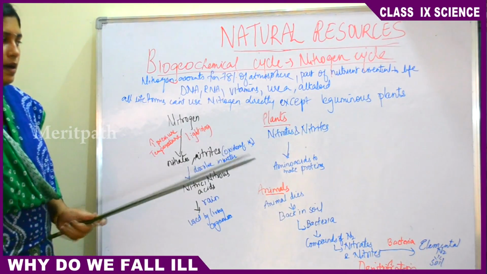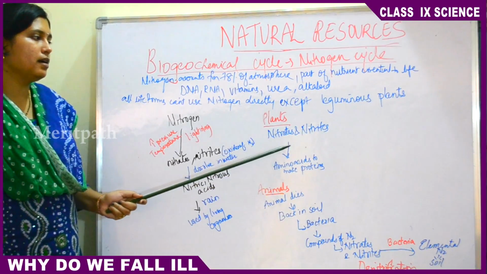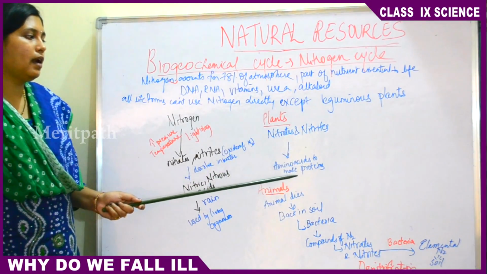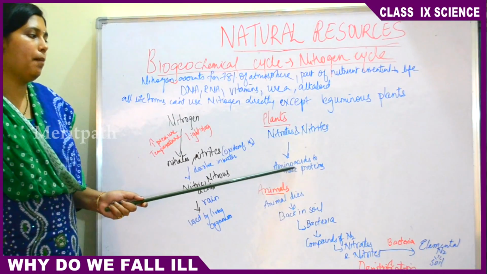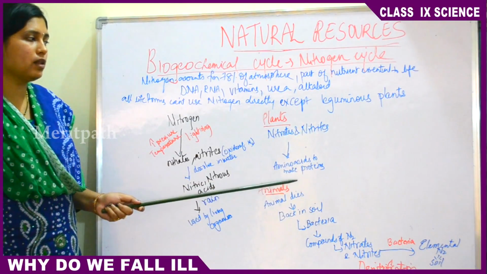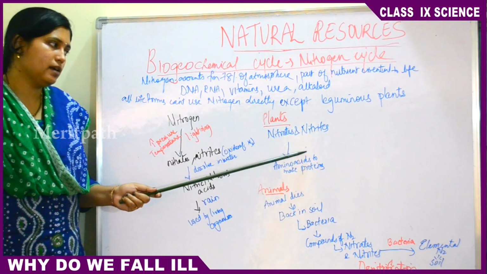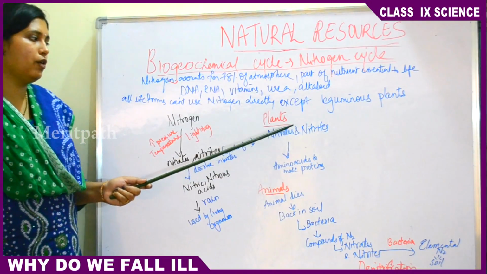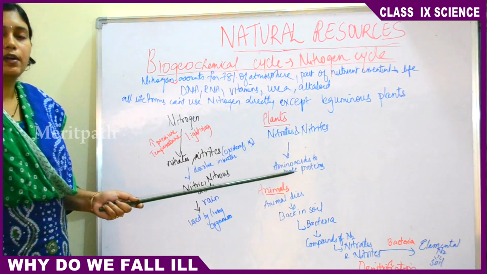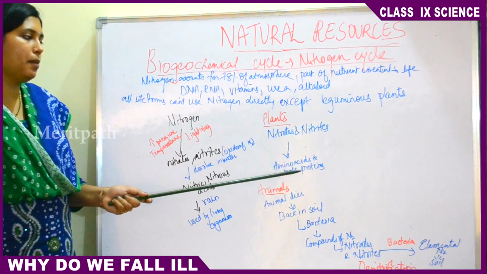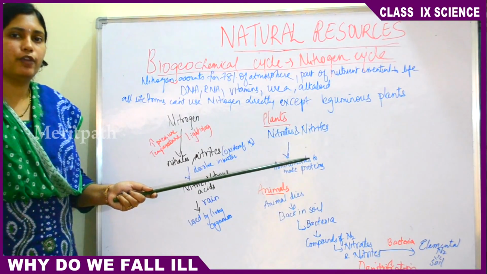Then talking about plants. These nitrates and nitrites in the plants get converted into amino acids to make proteins. Nitrates and nitrites in the plants, the oxides of nitrogen, get converted into amino acids to make proteins. This process is called ammonification.